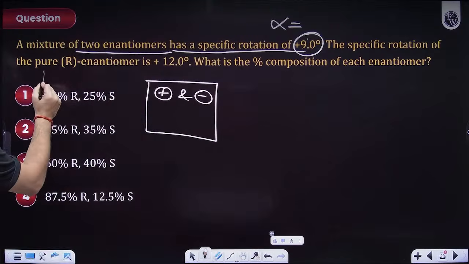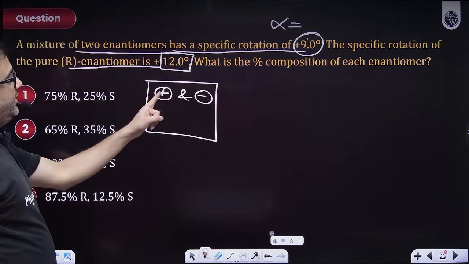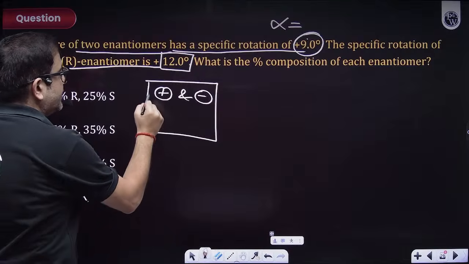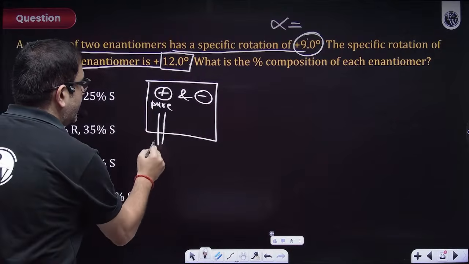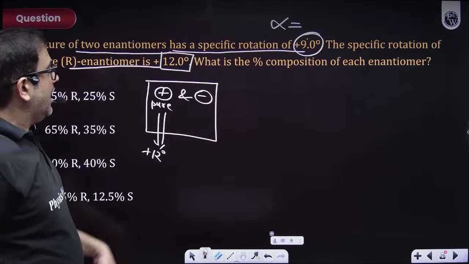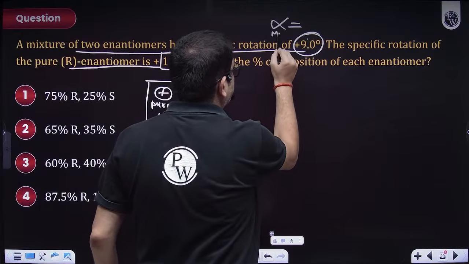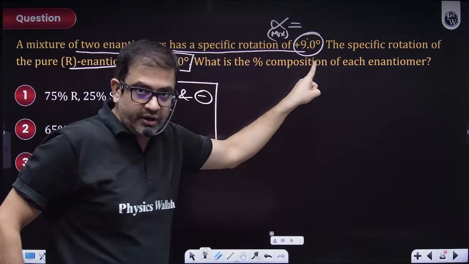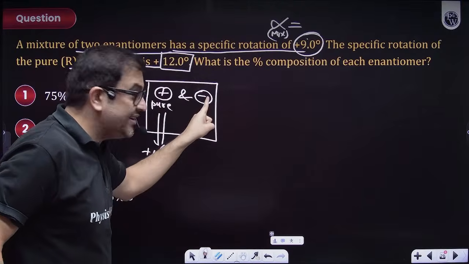The specific rotation of pure R enantiomer is this. Okay, so let's say for the pure R, if it was separately taken, its pure rotation is plus 12 degree. So that means obviously, because the mixture is also dextrorotatory, but why is it plus 9? Because you are having some minus also.